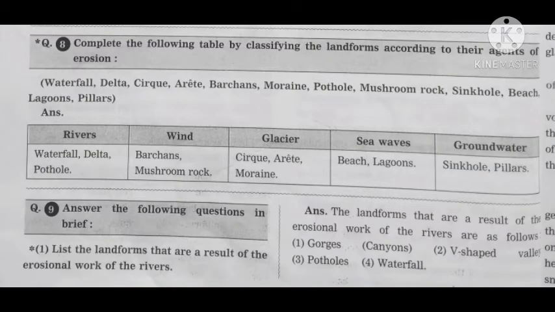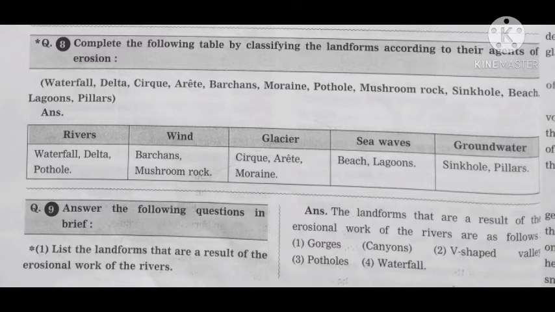Next question, complete the following table by classifying the landforms according to their agents of erosion. First, rivers, wind, glacier, sea waves, groundwater. In river: waterfall, delta and pothole. Wind: barchans, mushroom rock. Then next, glacier: cirque, arete and moraine. Sea waves: beach, lagoons. Groundwater: sinkhole, pillars.